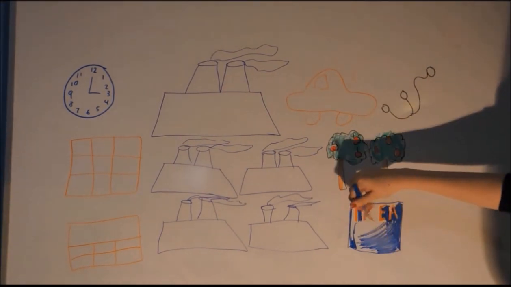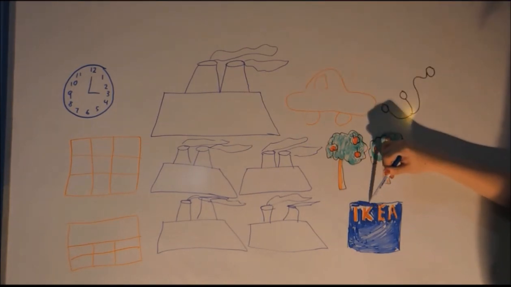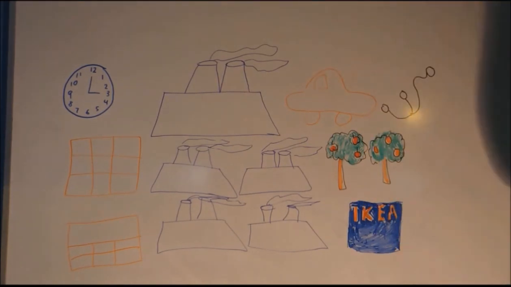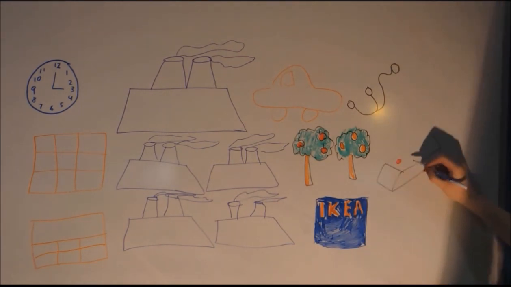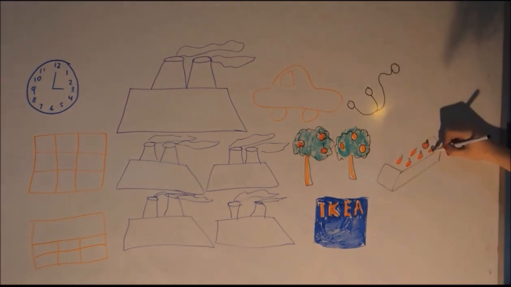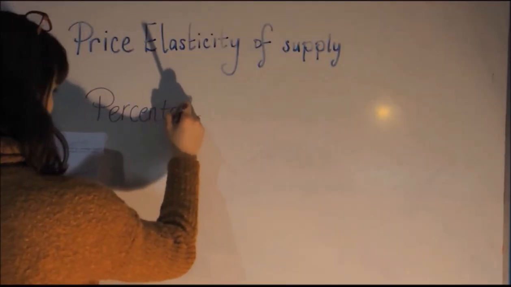Number 5. Ease of storing stock or inventory. In some firms, stocks can be built up. This enables these firms to respond more flexibly to changes in price. Price elasticity of supply is said to be quite elastic in these cases. Example, the fresh fruit market is inelastic, whilst we would say that the market of IKEA is quite elastic as stocks can be built up easily.